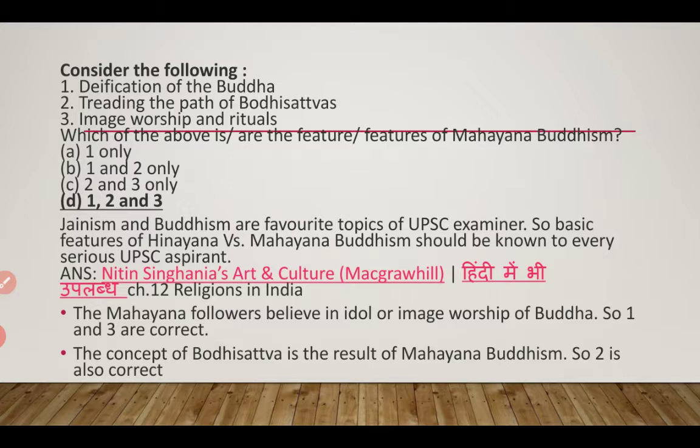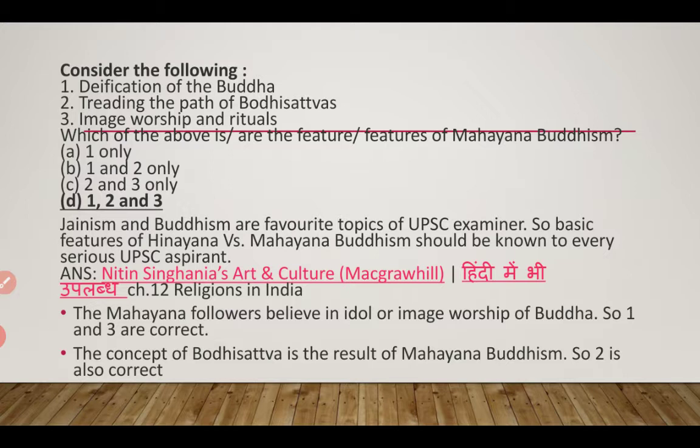We know that there are two sects, Hinayana and Mahayana, in Buddhism. Mahayana followers believe in idol or image worship, and they believe in deification of Buddha. And the concept of Bodhisattva is also the result of Mahayana Buddhism. So all the three statements are correct.